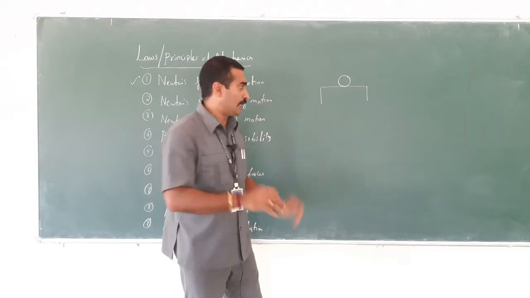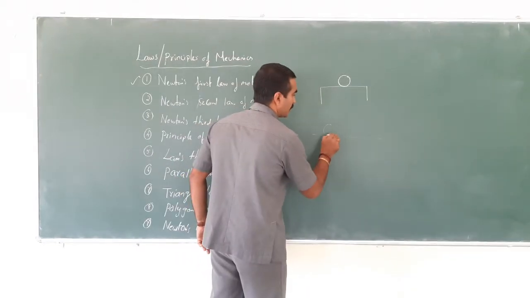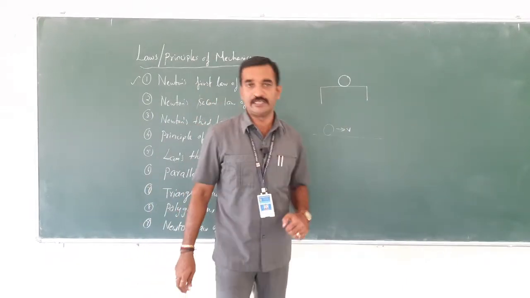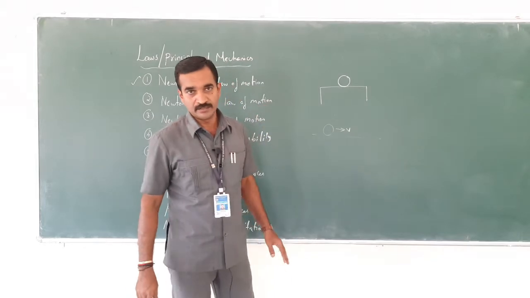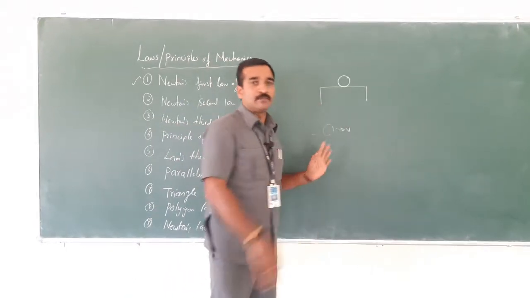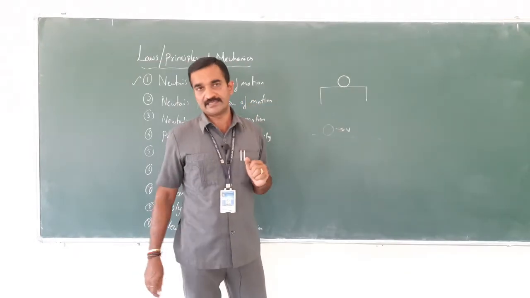Suppose a ball is rolling on the ground, it just keeps on moving with a constant velocity. That is a uniform velocity. Unless I stop it, this ball keeps rolling on the ground. So this is another example.